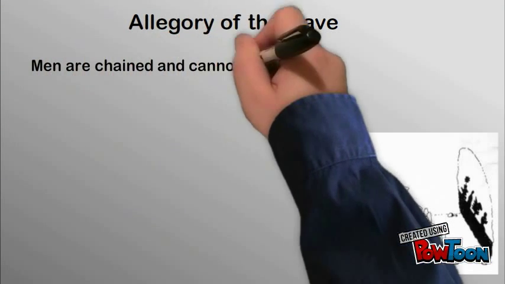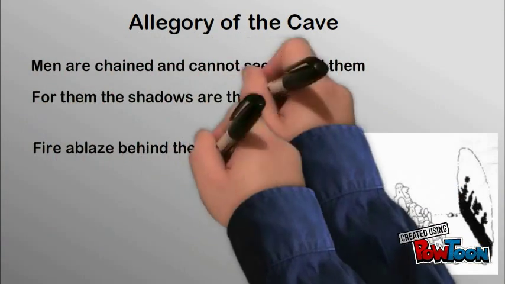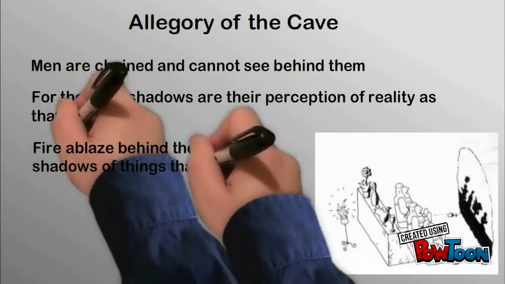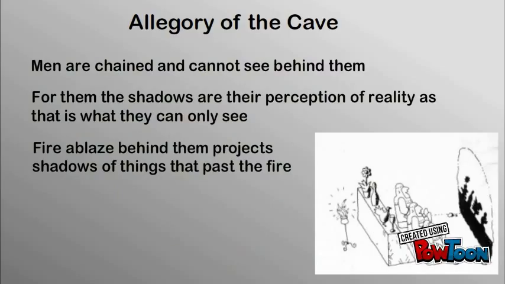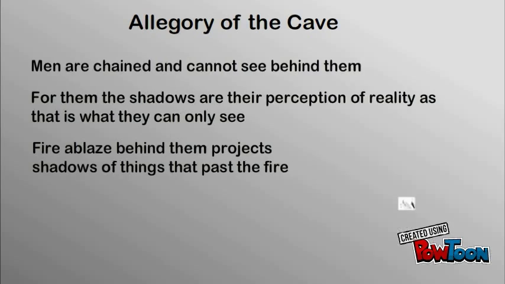Looking at the allegory of the cave, the men chained in the cave are not able to see what is behind them, and are only able to see what is in front of them. The men cannot see the fire that's ablaze behind them, and only see the shadows of the objects passing in front of the fire, and as a result see only their shadows projected onto the wall in front of them.